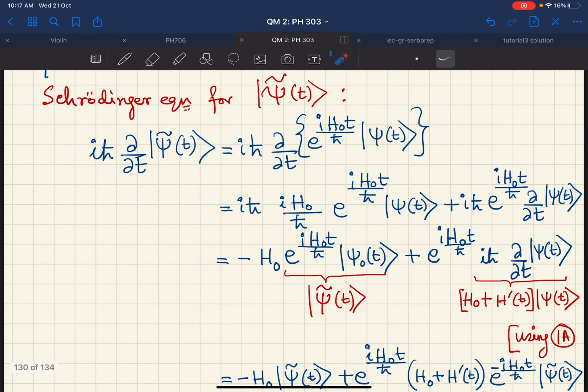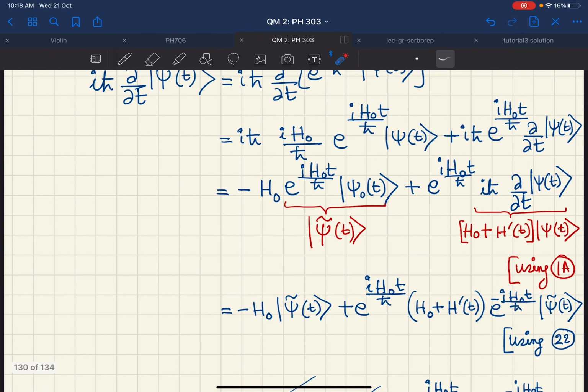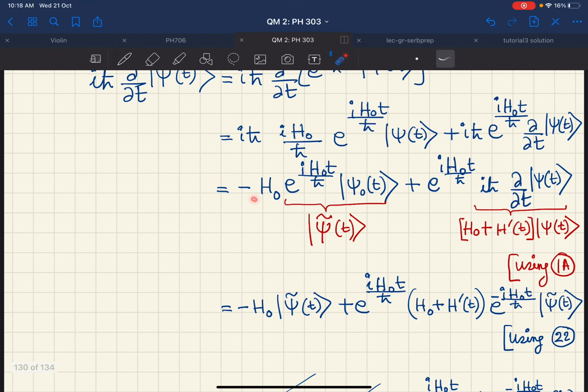But this is our known Schrodinger equation. We started with this equation at the very beginning of this class. This is nothing but H0 plus H prime t acting on psi t. So now this is minus H0 psi tilde of t, and then I have e to the power i H0 t by h bar. I have replaced this by this object, so I have this quantity e to the power minus i H0 t by h bar into psi tilde t. I have simply changed this psi t to psi tilde t by operating with this thing.